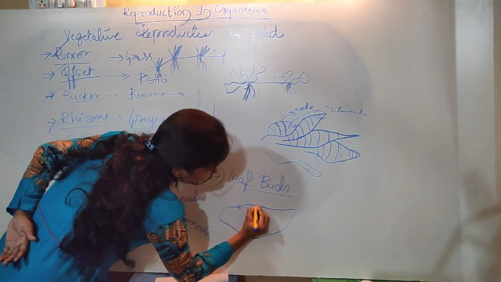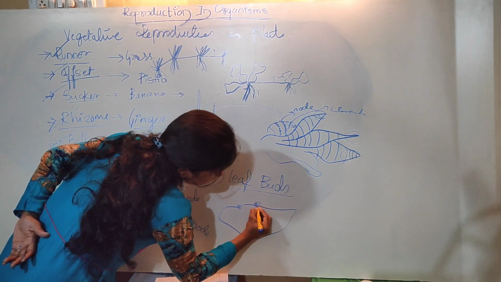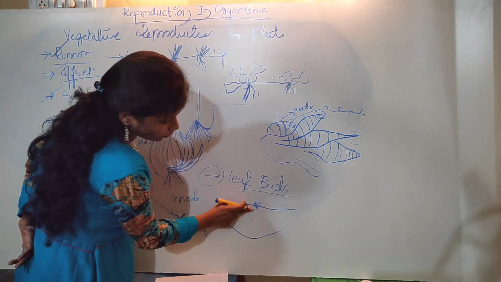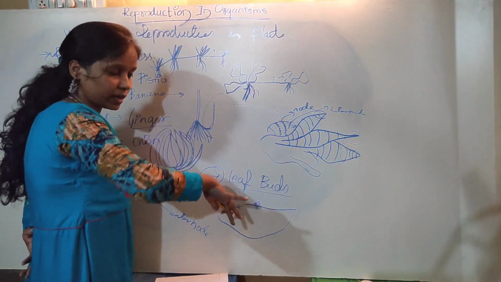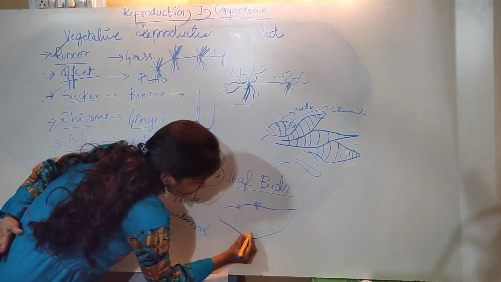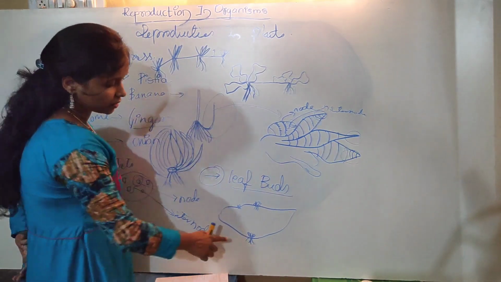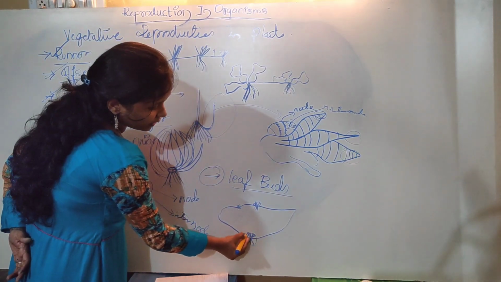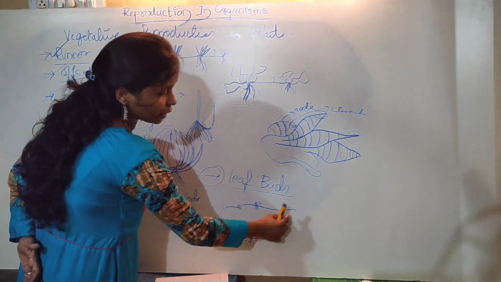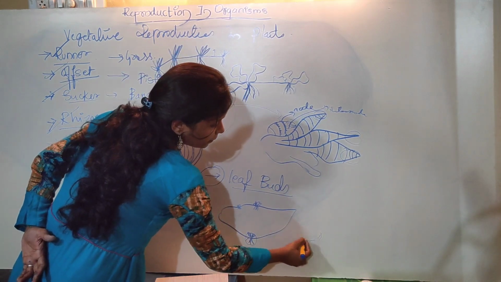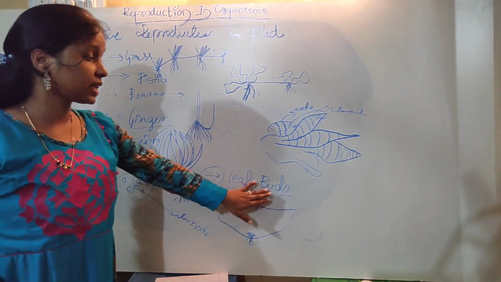When it comes in contact with the surface of the soil, at the marginal region it will start to produce small plant-like structures, bearing roots on the outer end. For example, you can see on this side, this is a small plantlet bearing roots in this fashion. You can detach this small plantlet and it can grow in a separate medium. So this is called leaf buds.